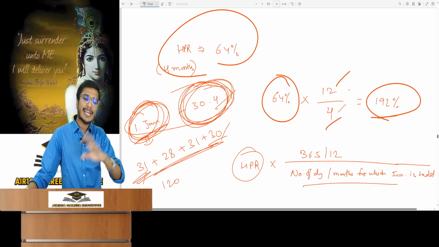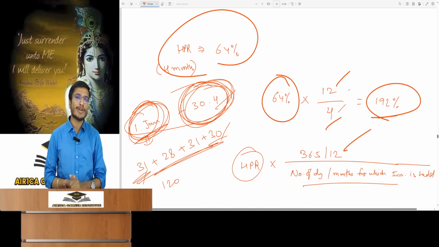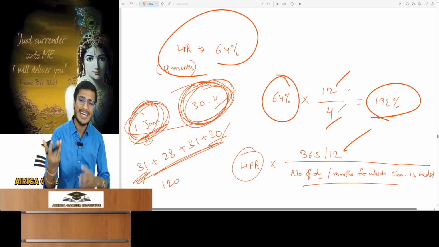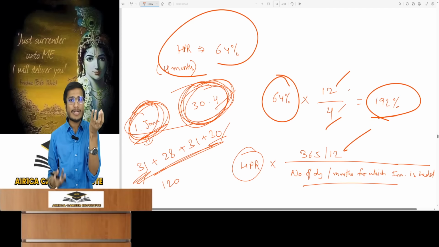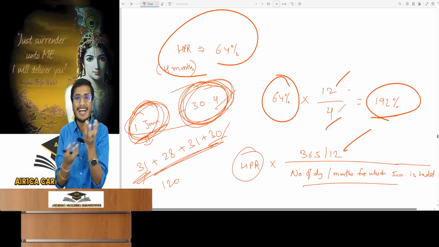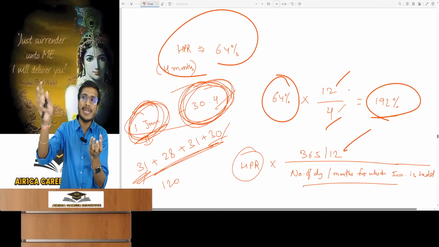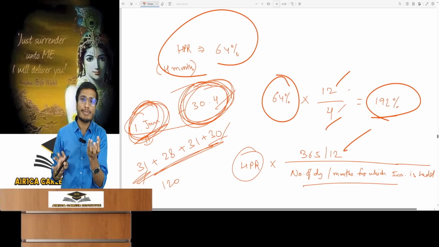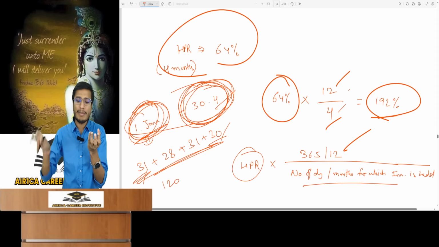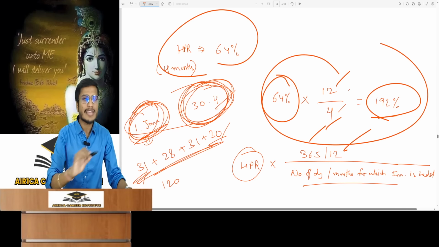You calculate this: holding period return multiplied by 365 or 12, divided by the days or months the investment was held. It's simple, take the holding period return. In the denominator, you put however long this investment was held because the holding period return is for that duration. Then you simply multiply by 12 months. If you have taken it on a daily basis, take the days in the denominator and in the multiplier, take 365. Let's say we do it on a monthly basis.